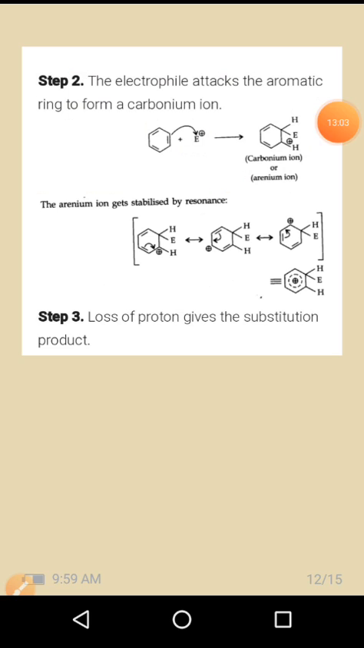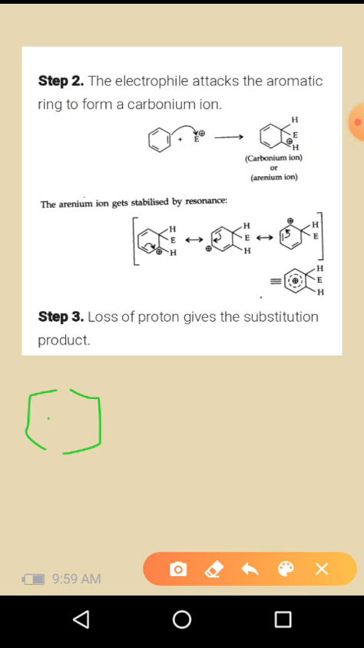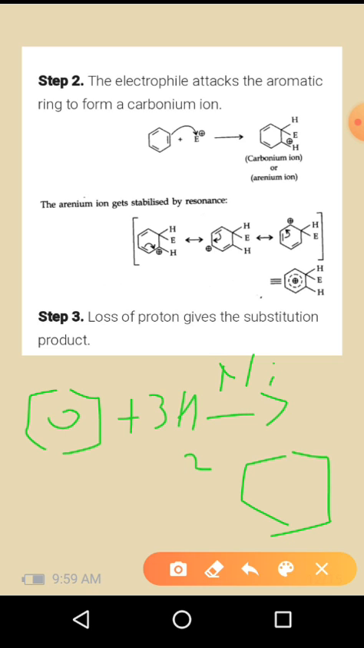Next one is addition reaction. The benzene molecule also undergoes addition reaction. Suppose you have a benzene molecule and you add 3 hydrogen molecules in the presence of nickel as a catalyst, you will end up with a cyclohexane molecule.